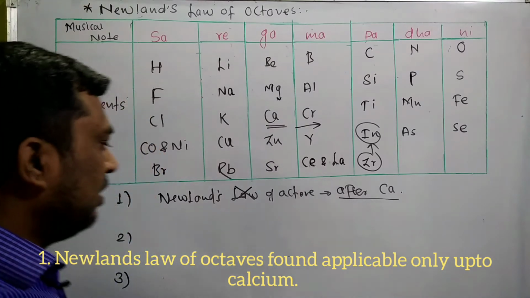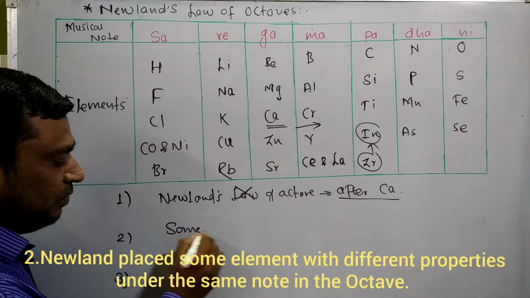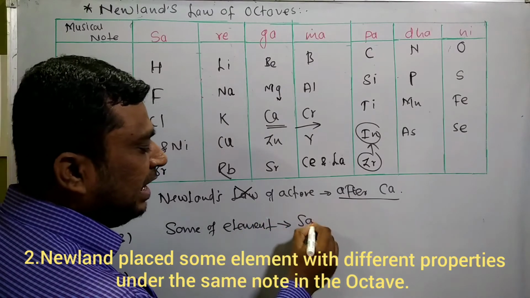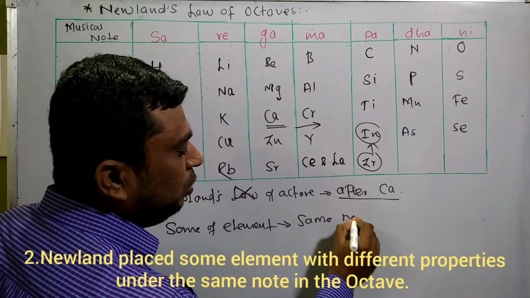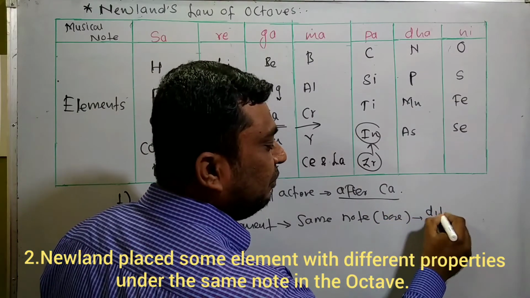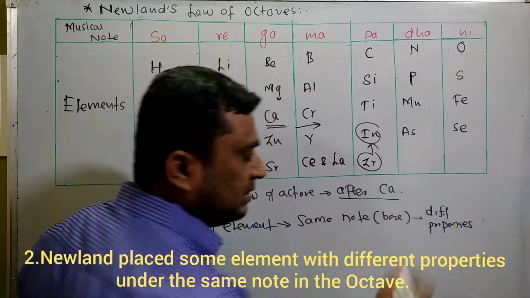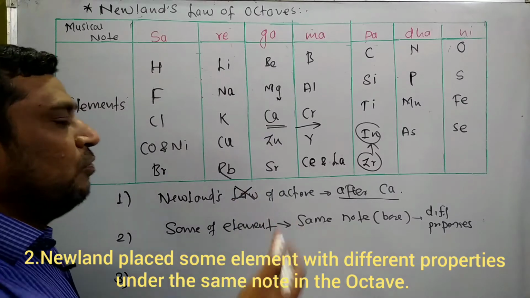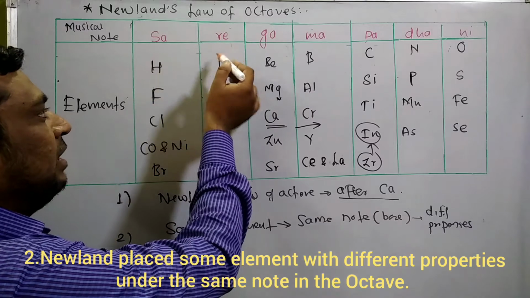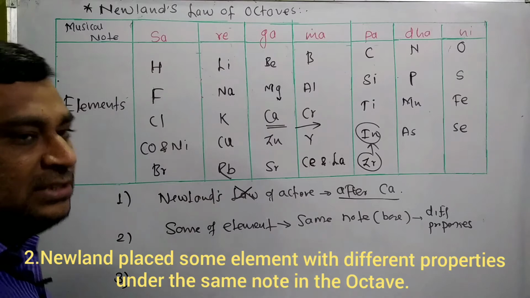What about the second drawback? The second drawback in Newland's law of octaves is that he placed some elements in the same box or the same note, although they have different properties. For example, what do we assume? We assume that in a note, for example Sa, Re, Ga, etc., if we observe all the elements, they are similar in properties.